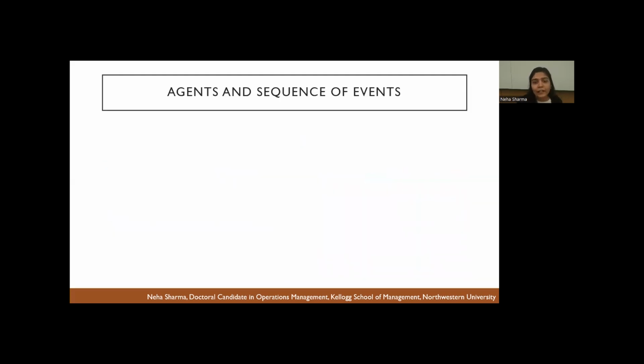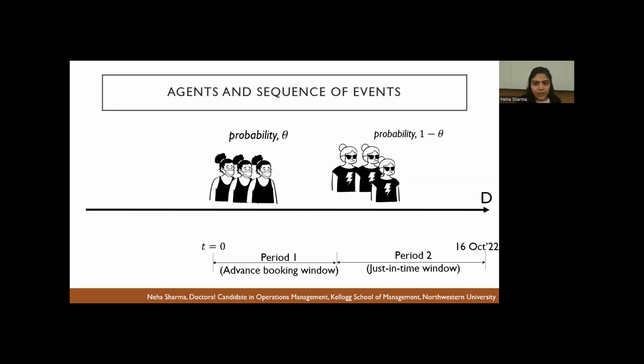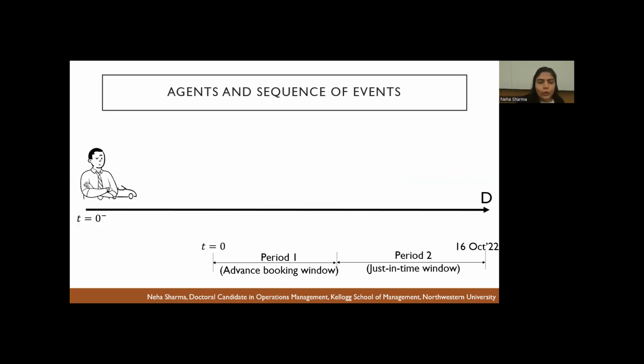Now, let's just look at the model and the framework in which we study this problem. So for now, let's just fix the time frame, say 16th of October. And we can really divide the booking window for the 16th of October into two periods. Period 1 for the advanced booking customers and period 2 for the just-in-time customers. Now, given all of this, the host has to make two decisions.